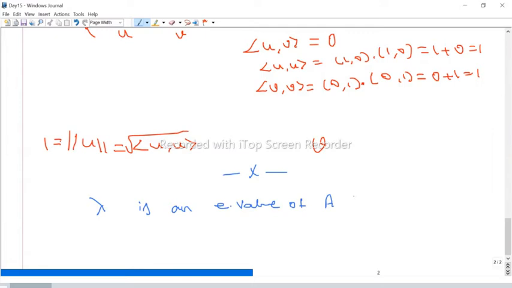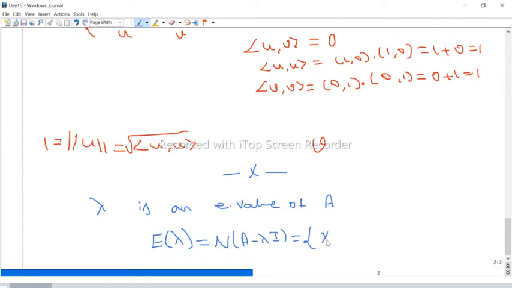Now we define the eigenspace. They usually call it E of lambda. E of lambda is nothing but the null space of A minus lambda I. What is the definition of this? We are collecting the solutions x of the equation A minus lambda I times x equals 0.